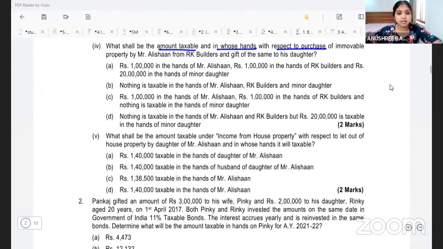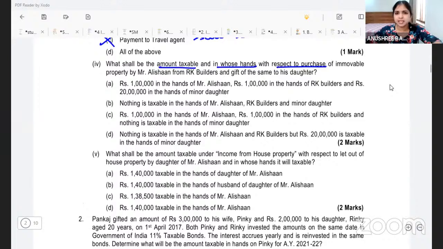They say 1 lakh taxable in the hands of Mr. Alishan. No, we just said nothing is taxable for Mr. Alishan. Then nothing is taxable in the hands of Mr. Alishan, RK Builders, and minor daughter. Does seem to be correct.